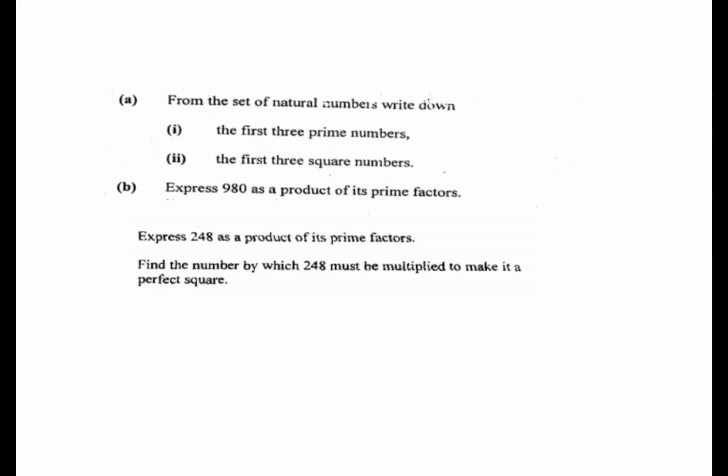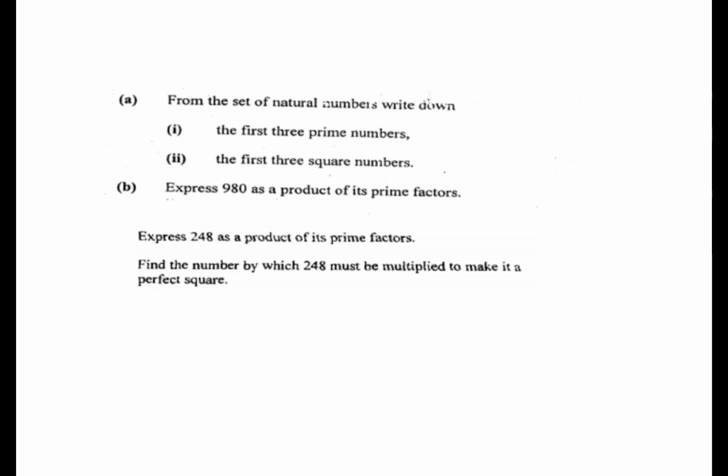And also you can be examined about such kind of question that was in November 2024, in June 2024. You'll be asked to find the number by which that given number must be multiplied in order to make it a perfect square.